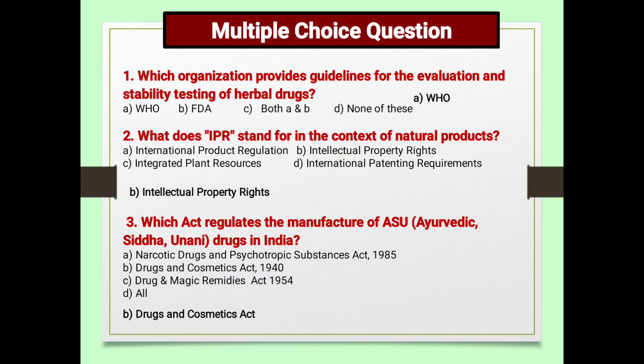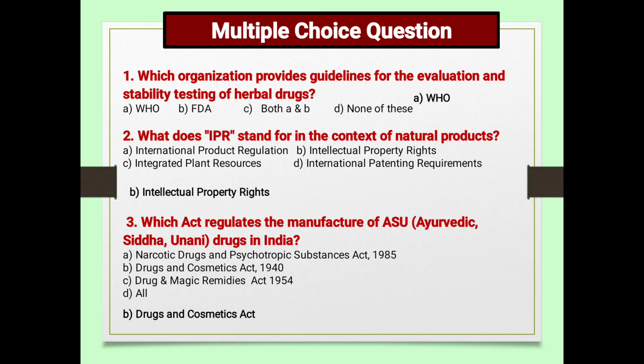So IPR stands for Intellectual Property Right. But here the question is, what does IPR stand for in the context of natural products? Once I view this answer, let me correct it. So IPR generally means Intellectual Property Right.